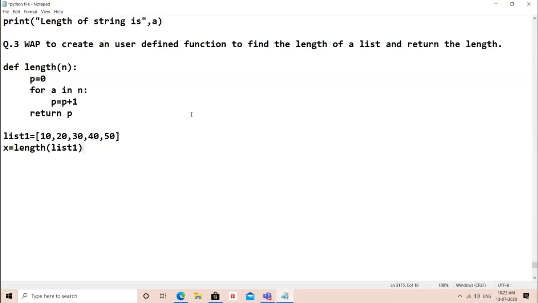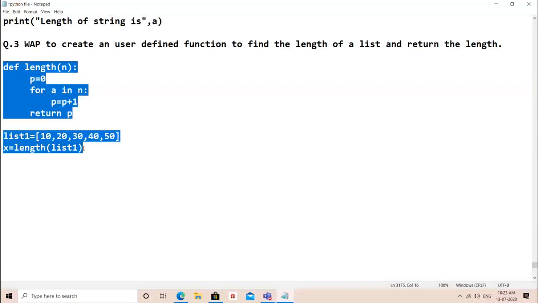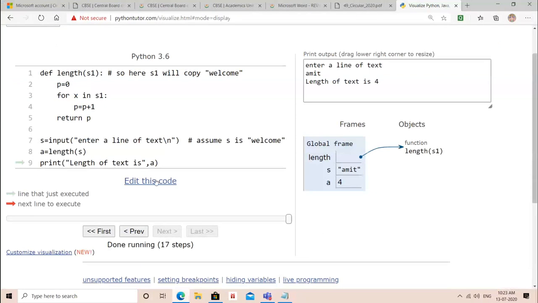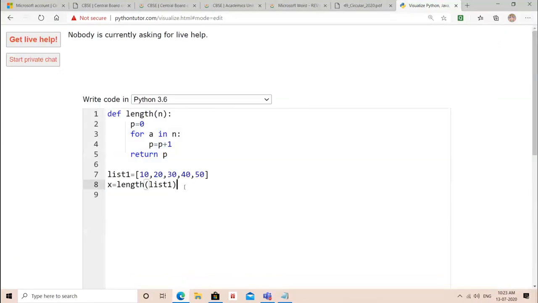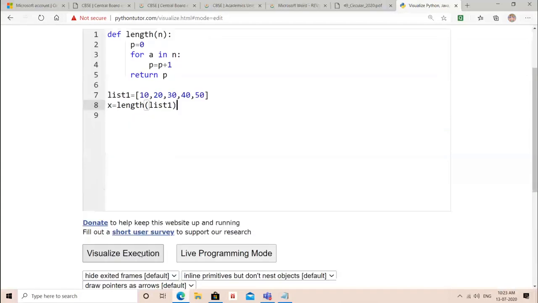Simple. So now sender is a list, so receiver will become list automatically. List 1 की list 1 कहाँ चला गया? n में. So now what this for loop will do, 1 by 1, first of all 10, then 20, 30, 40, 50, 5 times चलेगा. तो लेंथ कितनी हुई अपने पास में? 5. Let's just trace it. बहुत सिंपल है बेटा. लेंथ लिस्ट की निकाल देगा, देखना. विजुअलाइज,